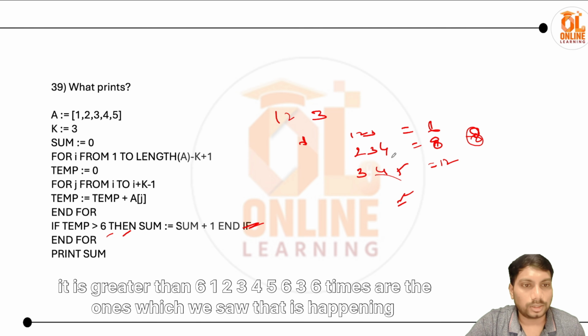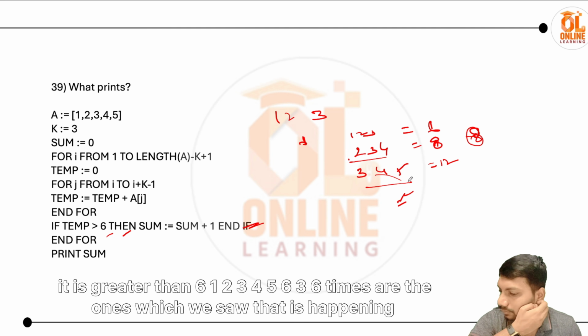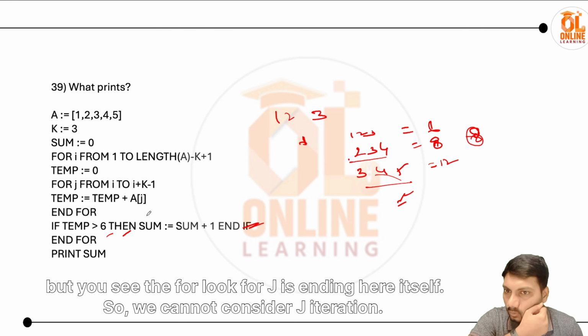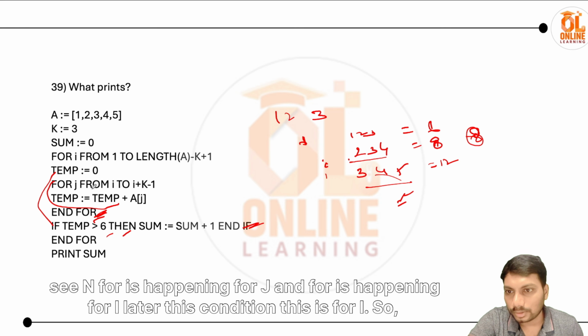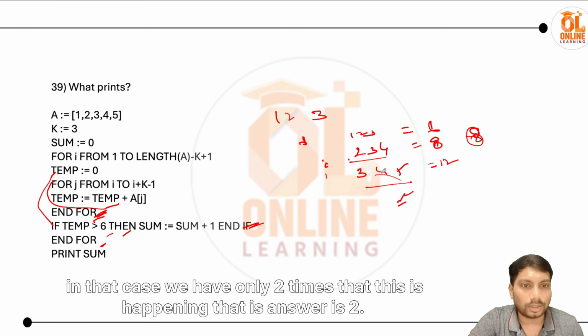Looking at it, the for loop for j ends here itself, so we cannot count j iterations. These are I iterations, because the condition is part of I. The end for happens for j, and the end for for I comes later. So we have only two times that this is happening, and the answer is 2.